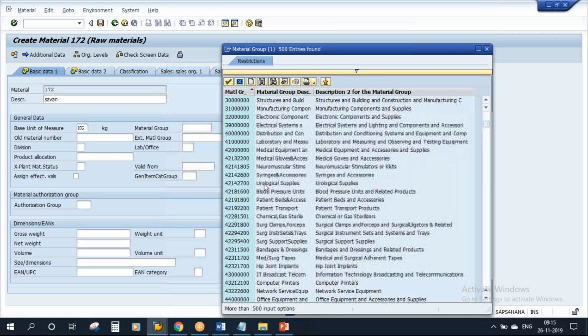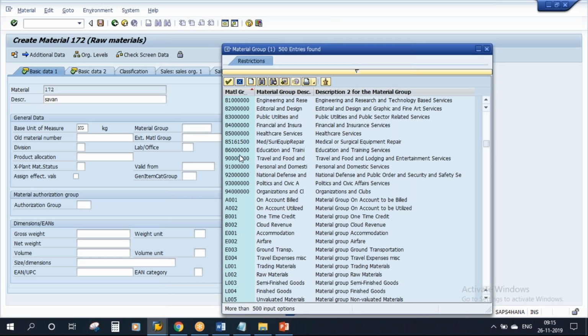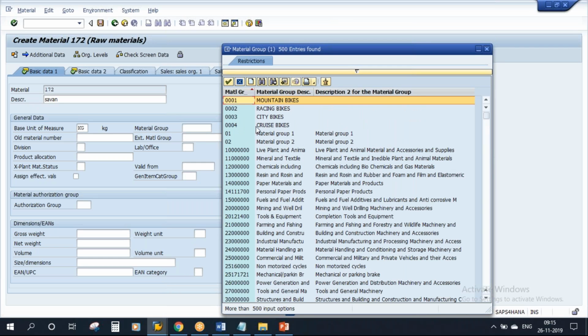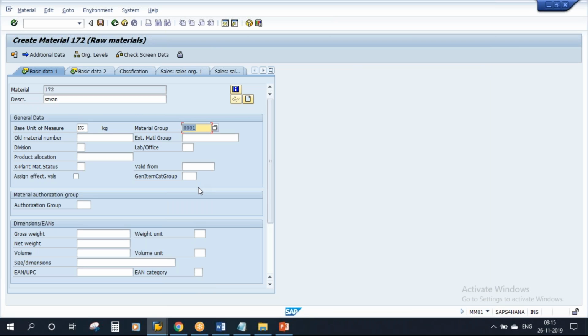So this many values are allowed. From this you have to select. Suppose I select this one, let's say the mountain bikes, the first one. Double click. You can get it over here. That is F4. Or instead of typing F4, you can directly click on this button here. You see there is a small button adjacent to the field entry.